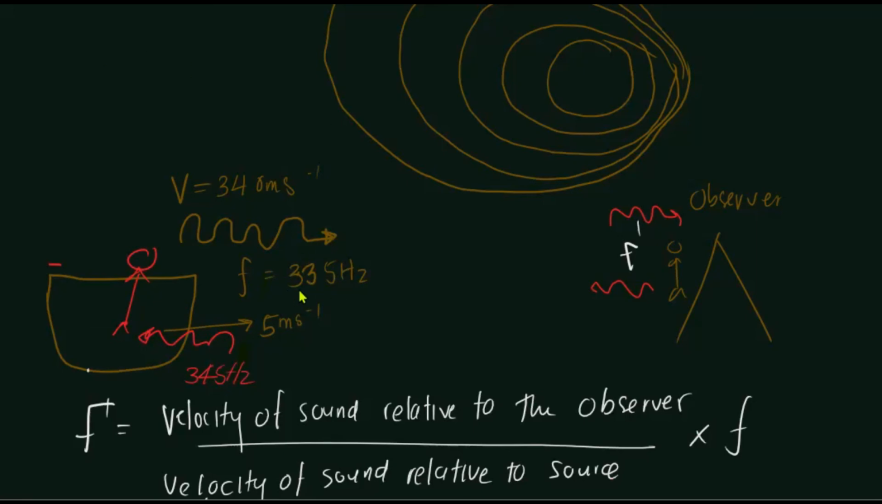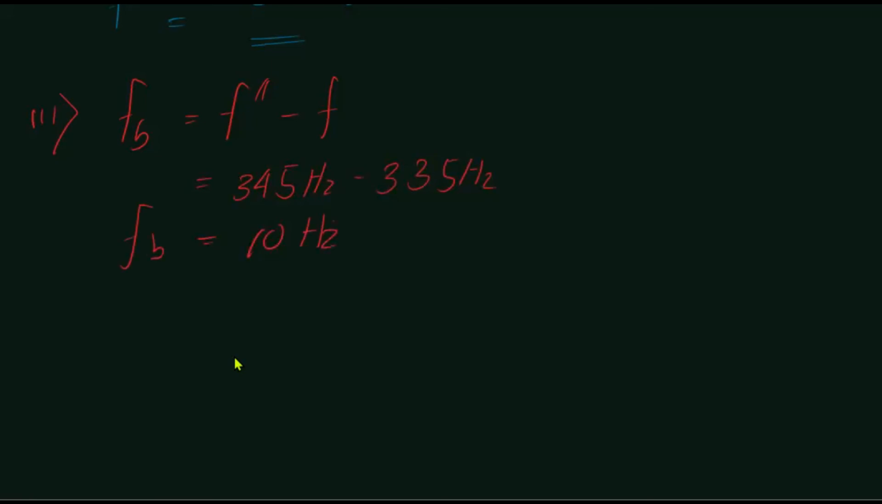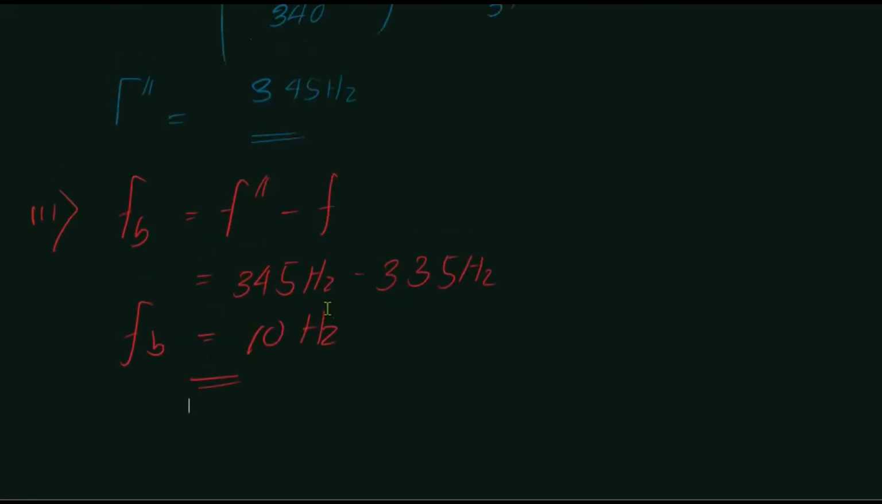The sound that was produced by the source has frequency 335. The sound which was echoed was 345. So the beat frequency due to both of these is what? The beat frequency f_b is f double dash minus f, that is 345 hertz minus 335 hertz, right? So he's going to hear a 10 hertz beat frequency. 10 hertz beat frequency is going to be heard.